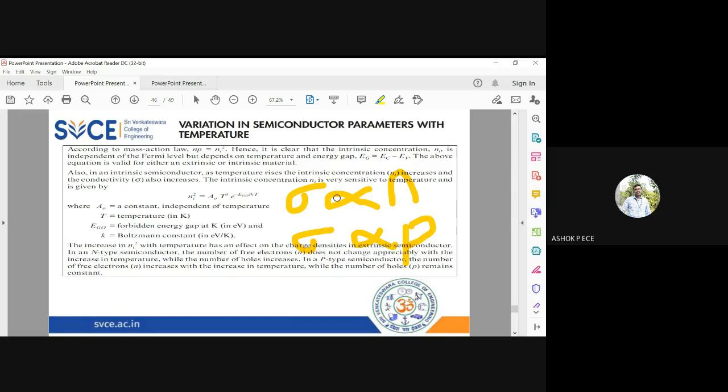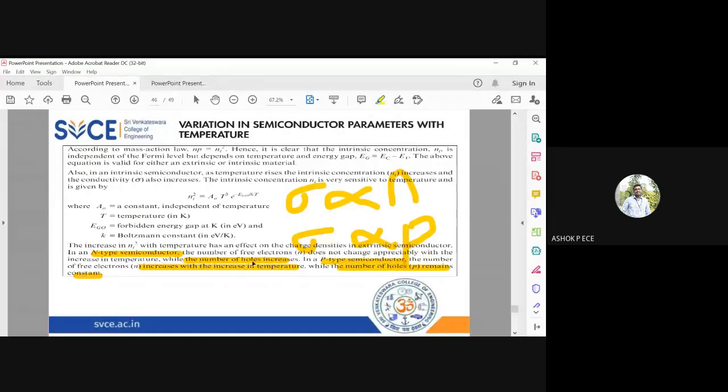So to summarize, when you have an N-type semiconductor, the number of electrons will be constant, and the number of holes will increase. In a P-type semiconductor, the number of holes will remain constant because they are already in excess. The number of electrons will increase with temperature.